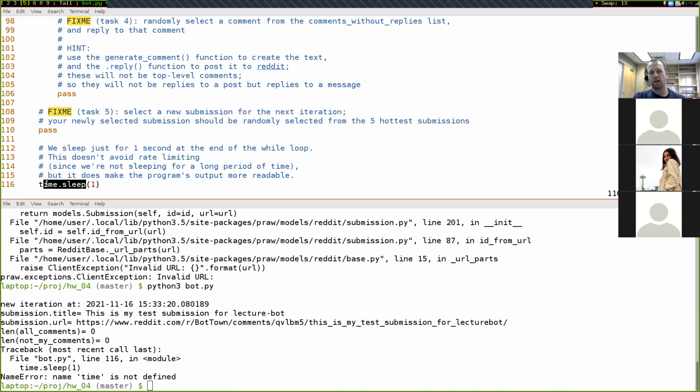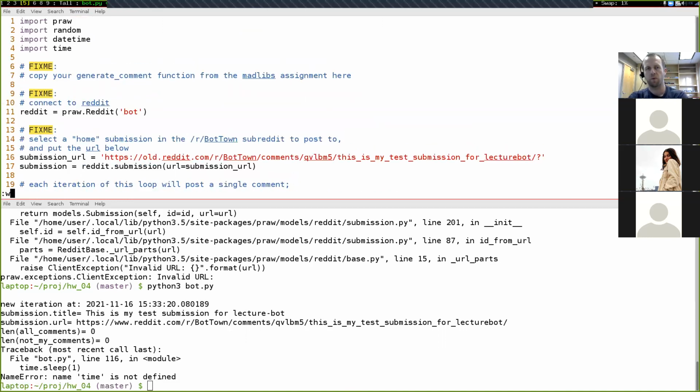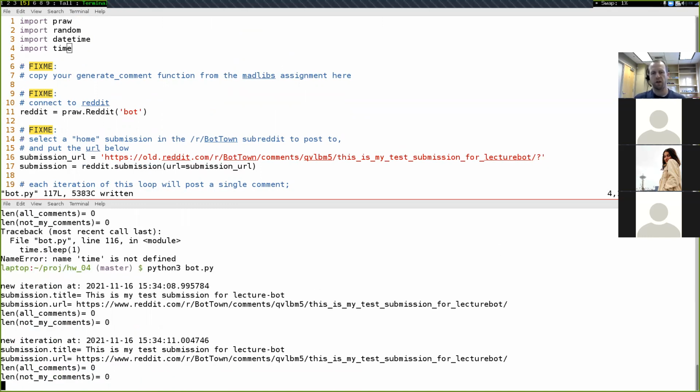But if you remember, this time.sleep function waits for 1 second. Whatever you pass in here is how long it's going to wait. And there's this time library that we have to import. I just forgot to import the time library before I gave you the code. So let's come up to the top and do import time like that. And now hopefully everything should be working.